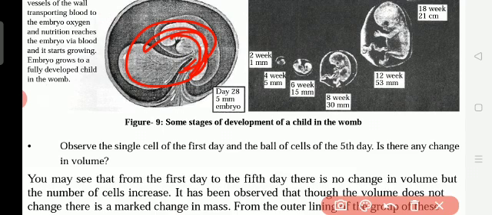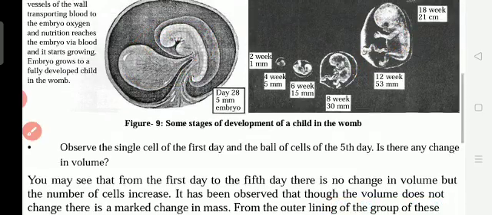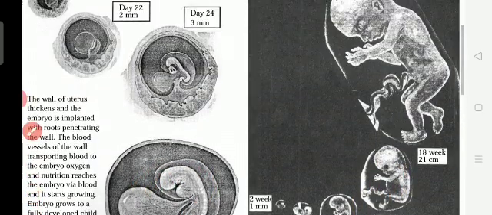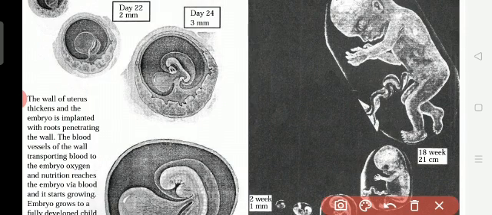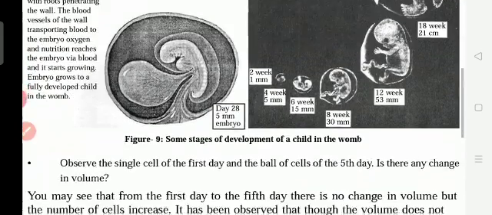So to the embryo, with the help of the placenta, the nutritious food and oxygen go to the child through the blood. Okay, so after digestion, oxygen and nutrition are present in the blood. That nutritious food goes to the child, to the embryo, with the help of the placenta. Okay, so this is the one. In the 18th week, means how many months? Maybe 4 weeks is 1 month, so nearly 4.5 months. Okay, within 4.5 months the child is at 21 centimeters. Okay, now this is the growth of the child.